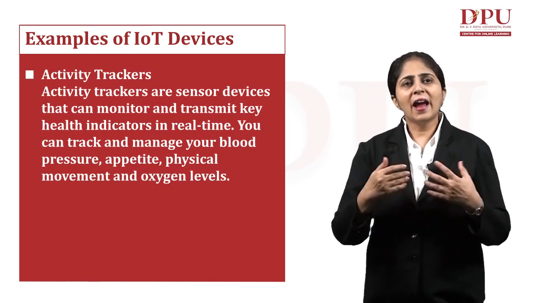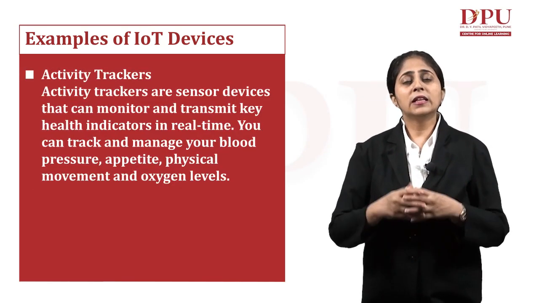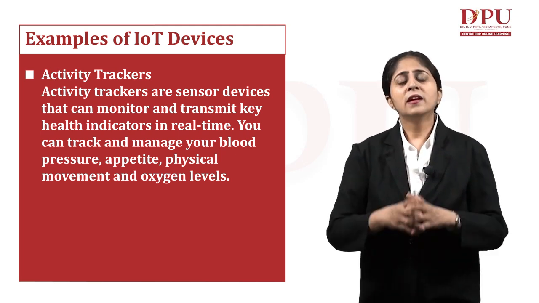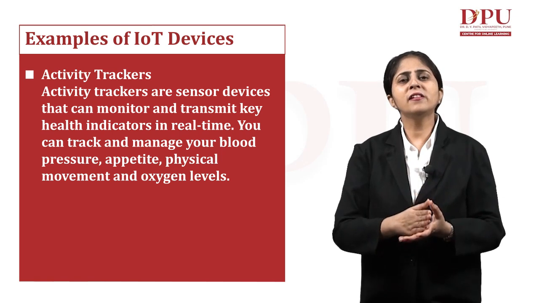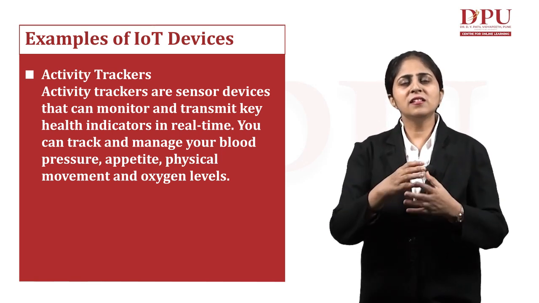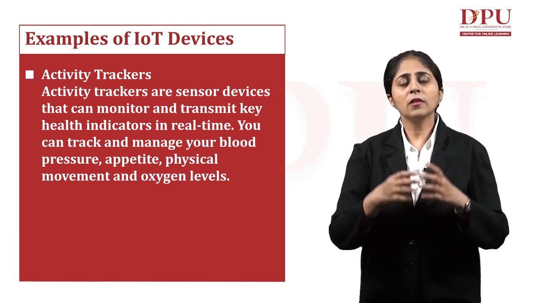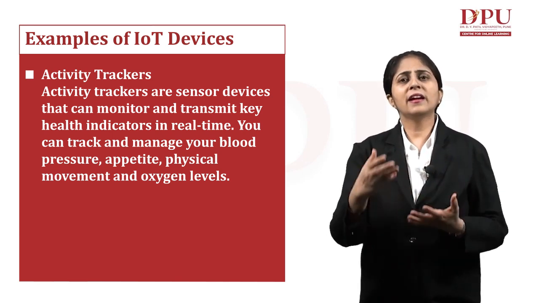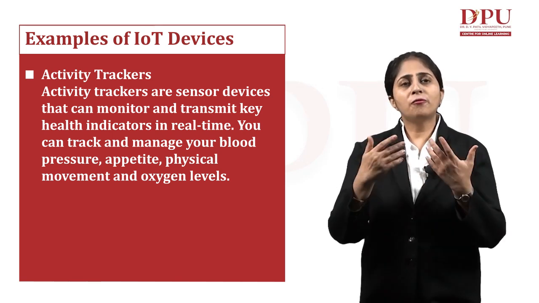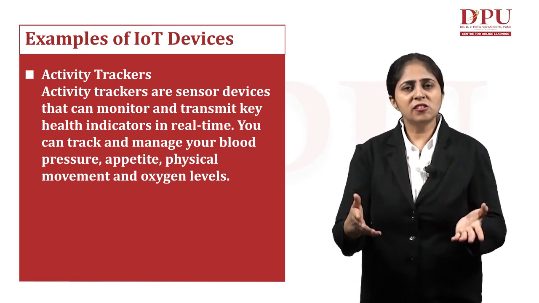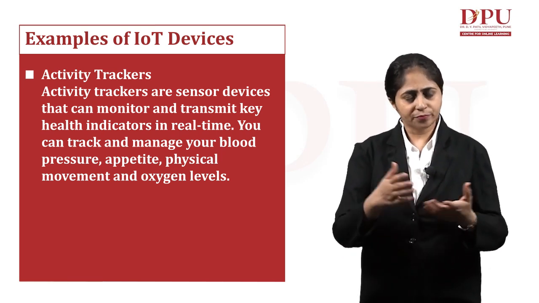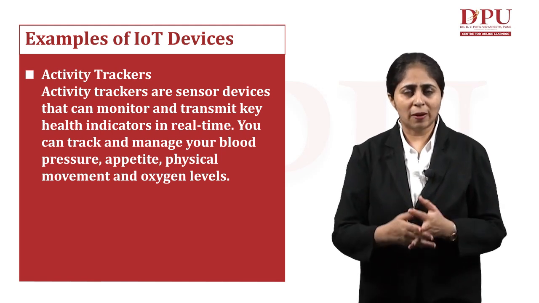Secondly, activity trackers. These activity trackers are sensor devices that can monitor and transmit key health indicators in real time. You can today track and manage your blood pressure, your appetite, your physical movement and your oxygen levels with the help of these activity trackers. One example of this is the smartwatch.